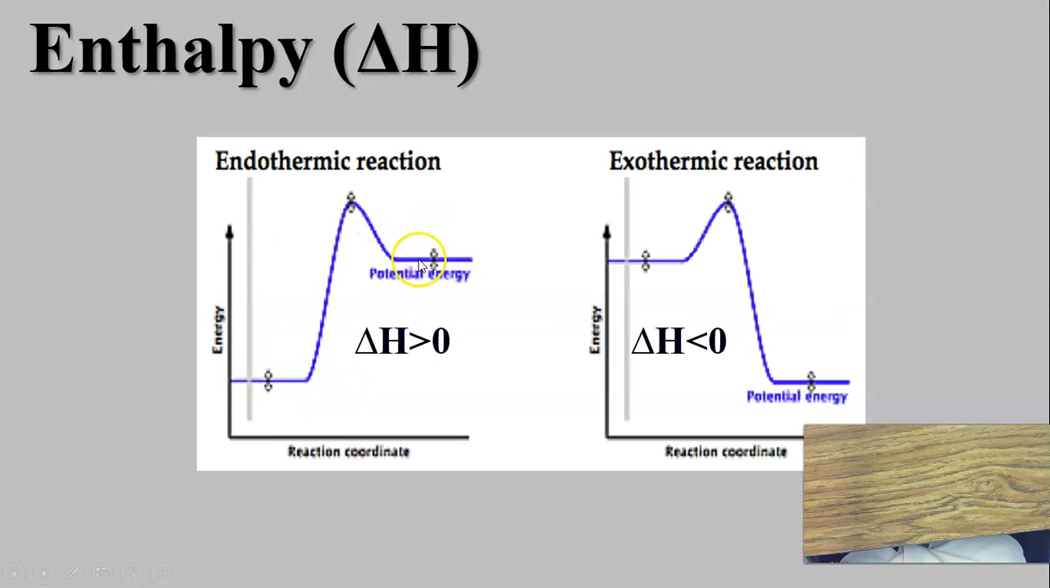So final minus initial. In this endothermic reaction, delta H is going to be greater than 0. When it's greater than 0, it's an endothermic reaction. Less than 0, a negative number, will be an exothermic reaction because you've given away energy. You start high, you end up low. Your energy has gone away. Delta H is going to be less than 0.